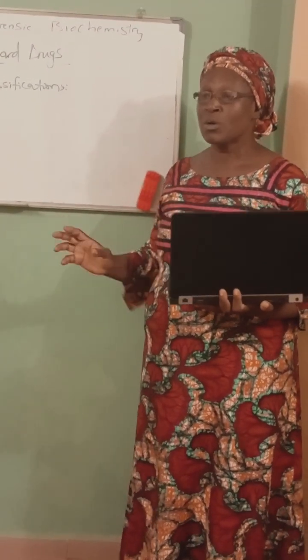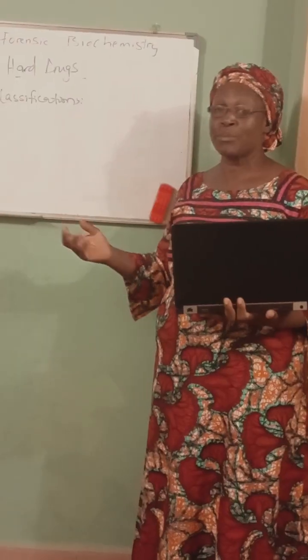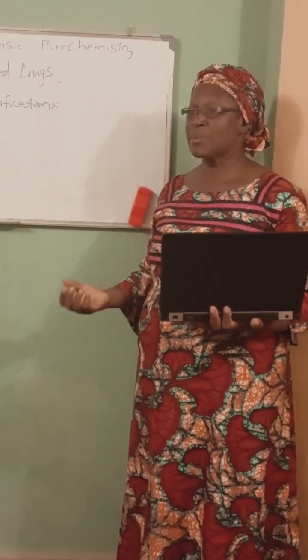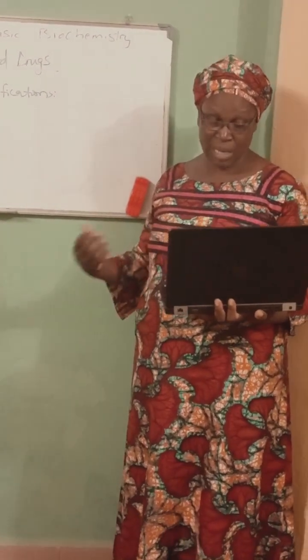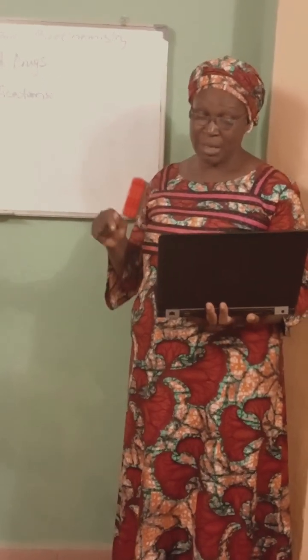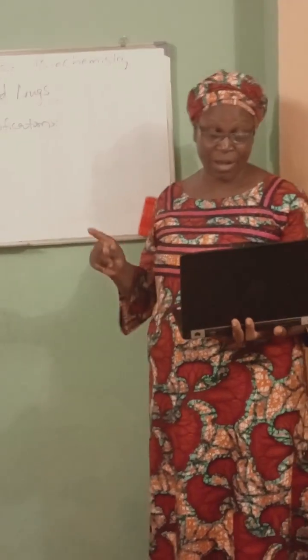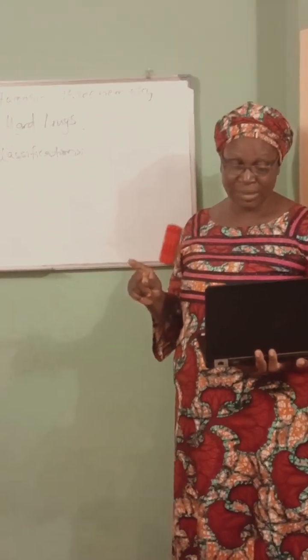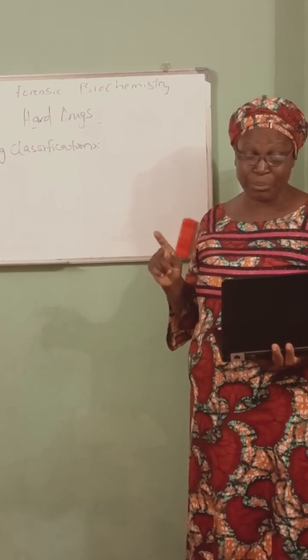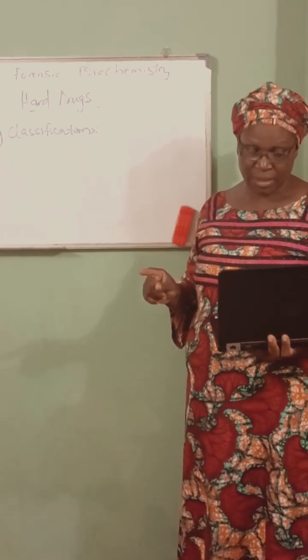Even when they are sexually abused, they will not know. When they are raped, they will not even know who raped them. But by law, it has a very harsh penalty. When you take a Schedule 1 drug and you are caught, it's an imprisonable offense.